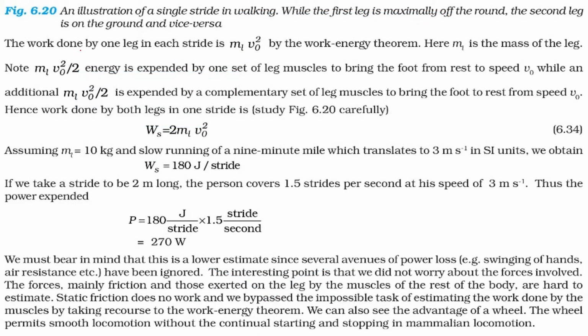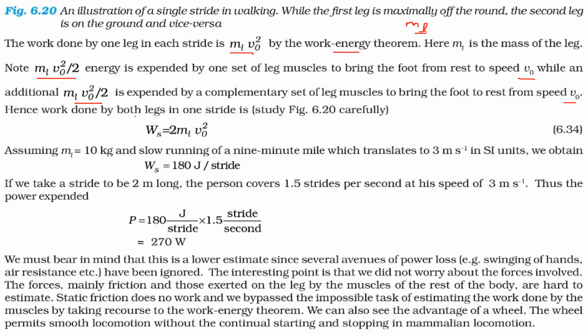So the work done by one leg in each stride, we know from the work energy theorem, will be m v square by 2, where m sub L is the mass of the leg. This m v square by 2 is the energy expended by one set of leg muscles to bring the foot from rest to speed v0, and there is an additional m v0 square by 2, expended by a complementary set of leg muscles to bring the foot to rest from speed v0.